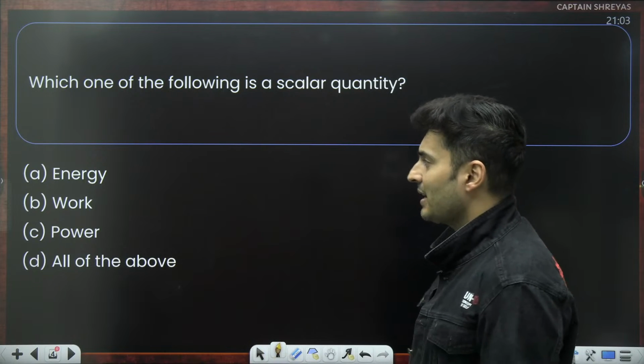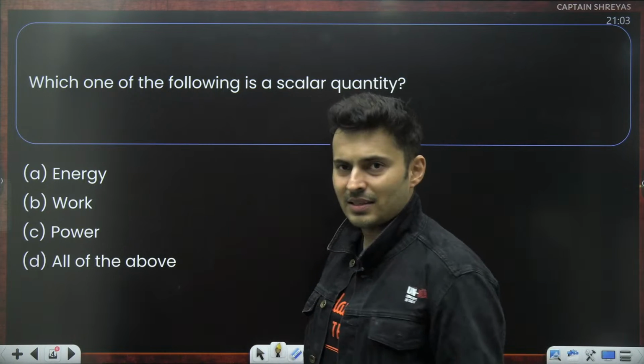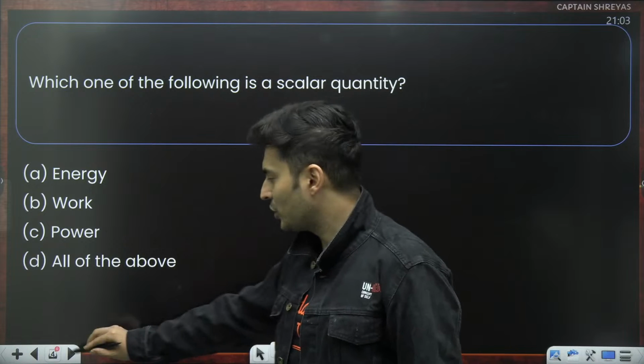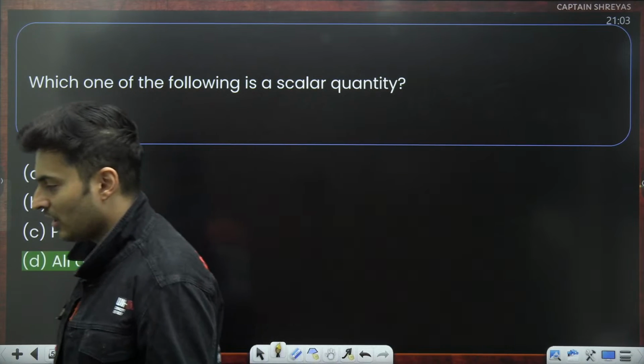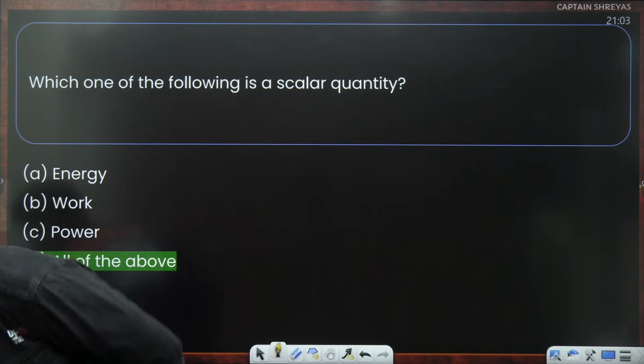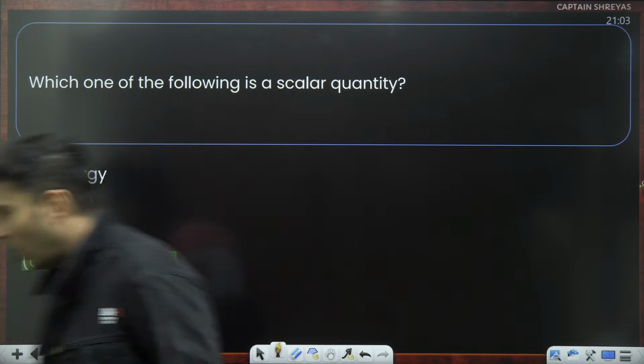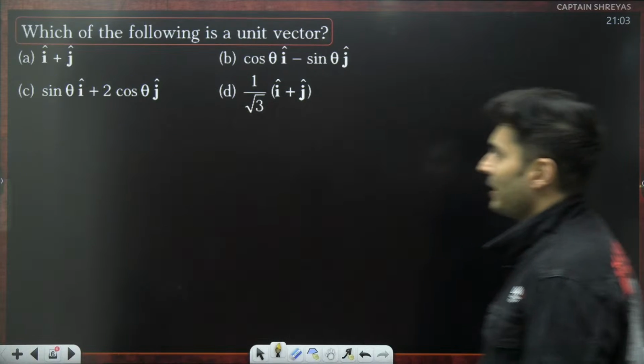Which of the following is a scalar? Energy is a scalar, work is a scalar, power is also a scalar. So I think it should be all of the above. D for your doctor, D for Diksha ma'am, D for AIIMS Delhi. Yes, perfect. Awesomeness. Kudos. Let's move on to the next question on your screen.